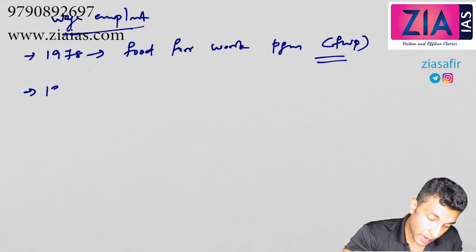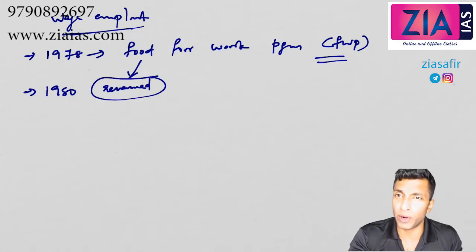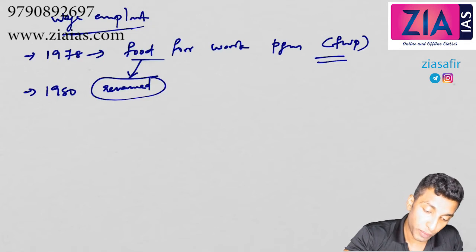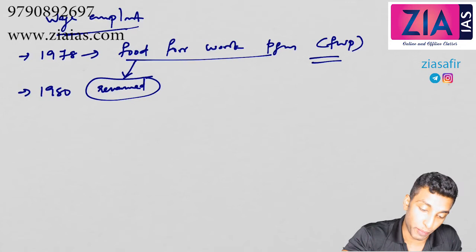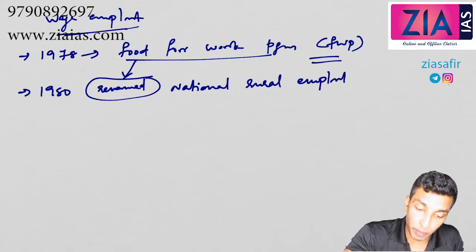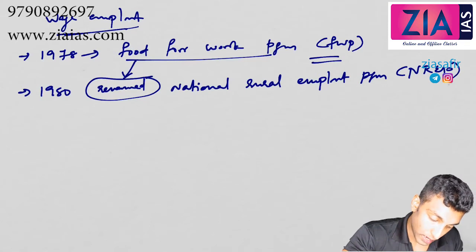Then in 1980, the same program was renamed. You don't need to remember all these old programs; I am just talking about the evolution, so that I can reach MGNREGA by expanding this. This Food for Work program was renamed and became the National Rural Employment Program, NREP.